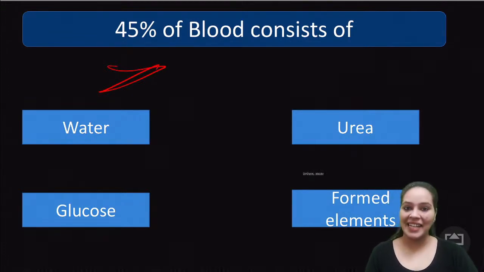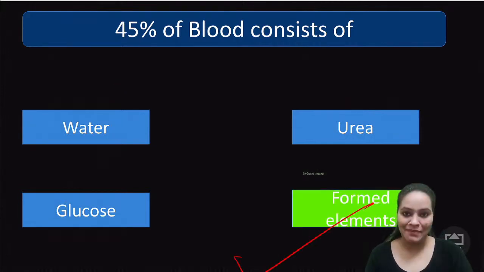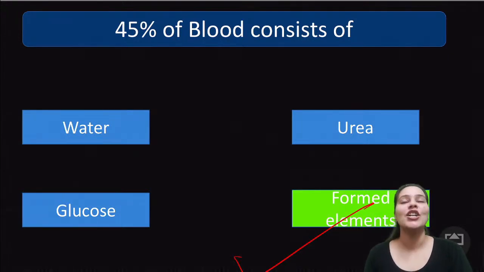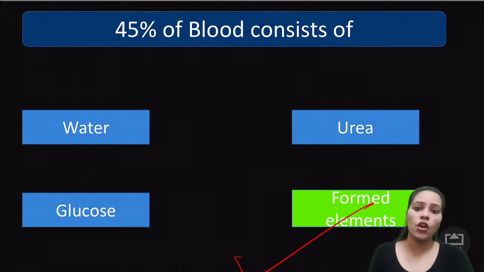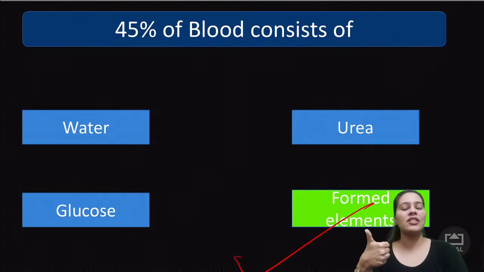And the correct answer is your formed elements. That's about the 45% inside our blood. So kids, I'll just summarize here. Till now we have studied that blood is a very, very important component of your circulatory system, along with blood vessels and the heart. So blood, I hope it's very clear to you.